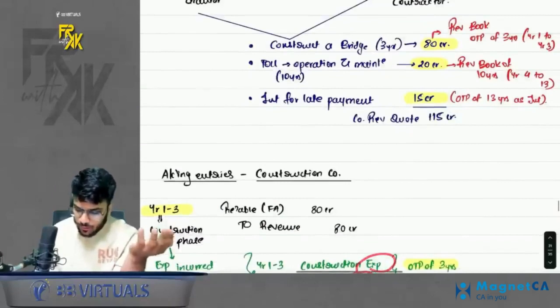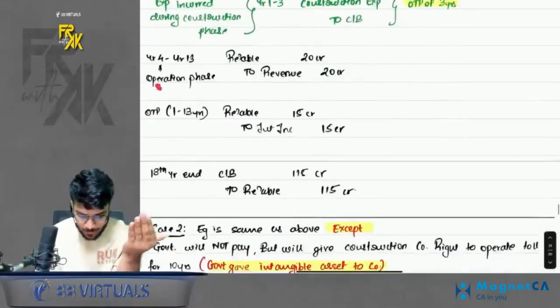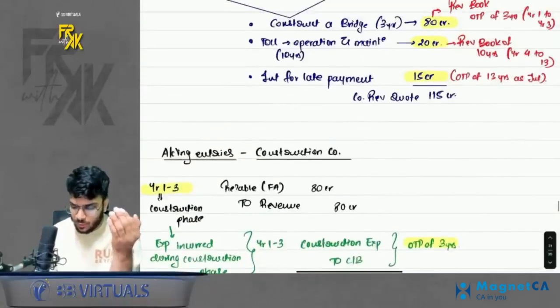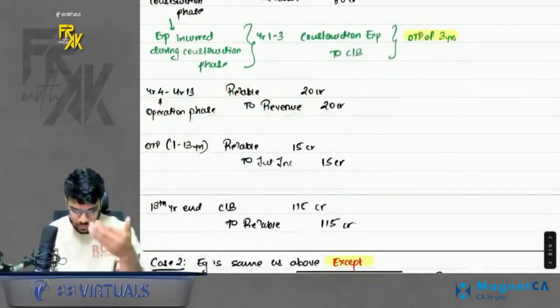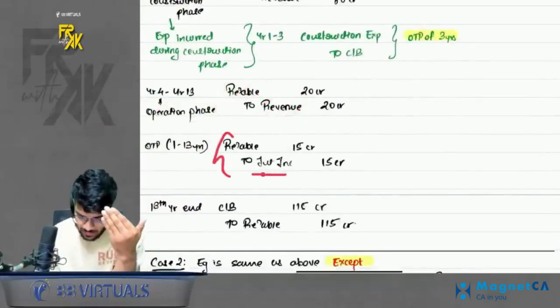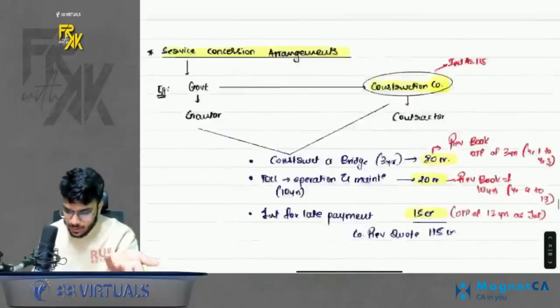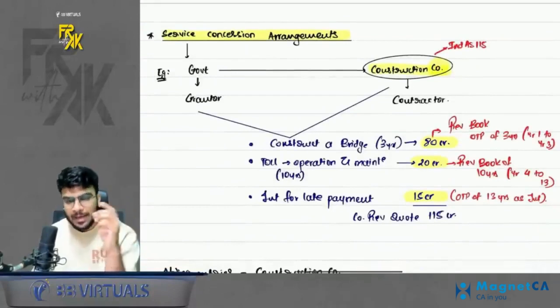Next, whatever you charge for maintaining the toll, you should book in the operation phase. So in the operation phase, book receivable to revenue. This is the maintenance revenue which you are going to earn. Interest for late payment will be booked across the tenure. So interest, receivable to interest income. And then at the end, you will receive the money, cash bank to receivable. Simple. So here you are receiving money for 3 things: construction, maintenance, and because you are receiving the money late, interest also.